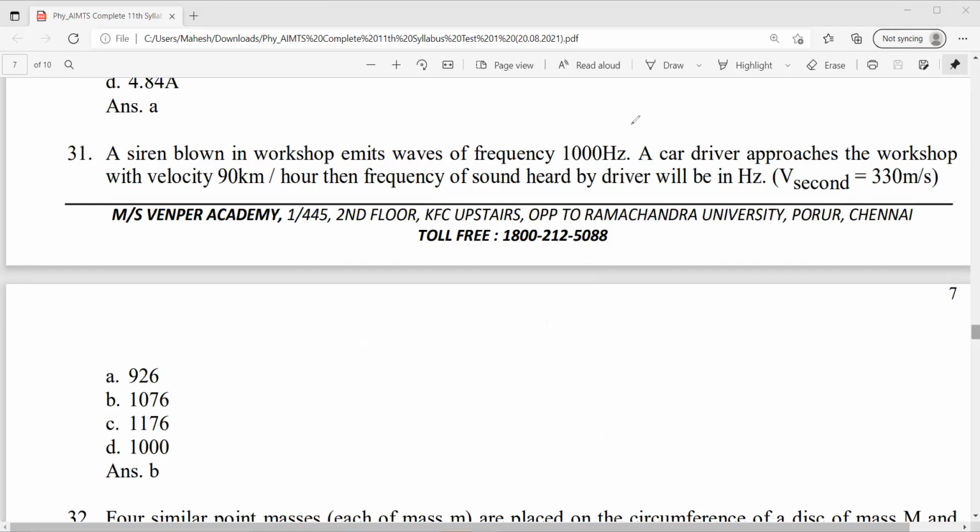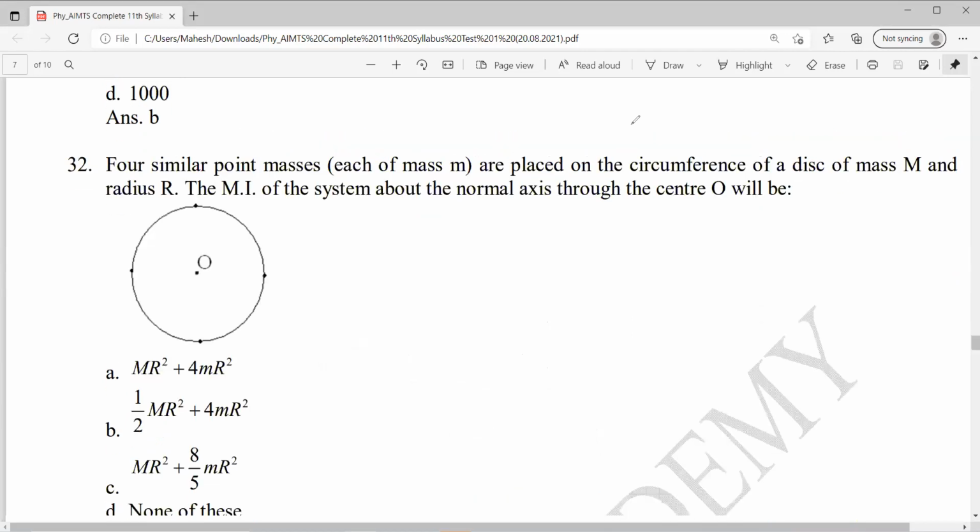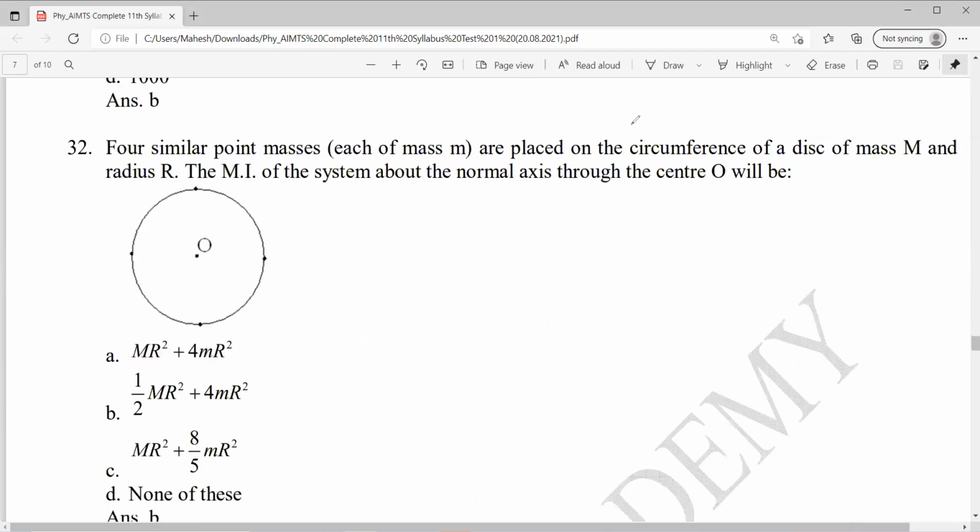Question number 32. Four similar point masses, each of mass m, are placed on the circumference of a disk of mass M and radius R. Moment of inertia of the system about the normal axis to the disk. Okay, so here there are 5 things: 4 masses and 1 disk. Moment of inertia of a point mass is how much? m r square. Moment of inertia of the disk is equal to M R square by 2.